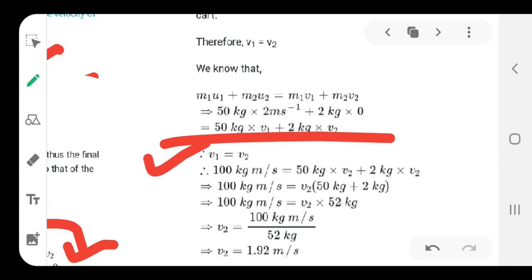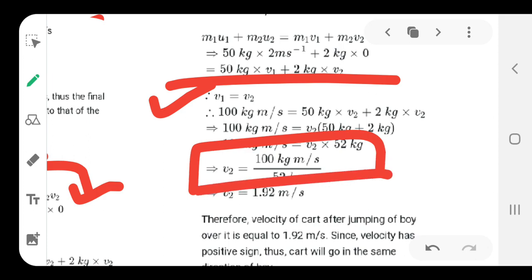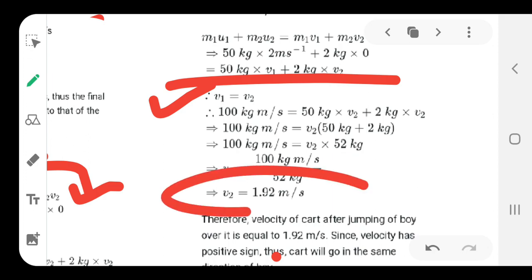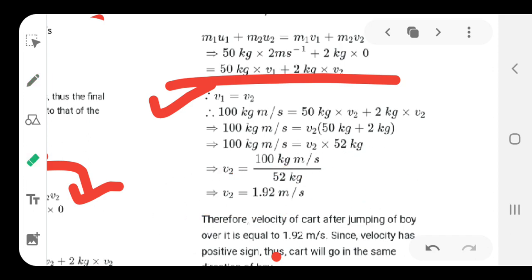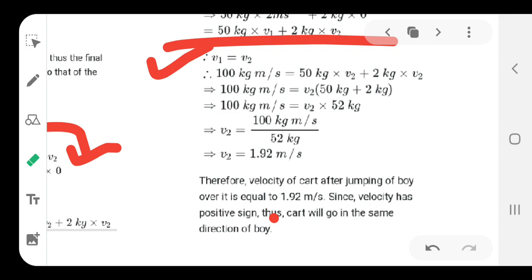Since V1 equals V2, make sure that when you put the values, be very careful about the sign and the number, and ultimately your V2 comes out in this format, and when you cancel this relation, you get the value as 1.92 meter per second. So, make sure to write down the values in particular. Now, here you can see the sign is positive.